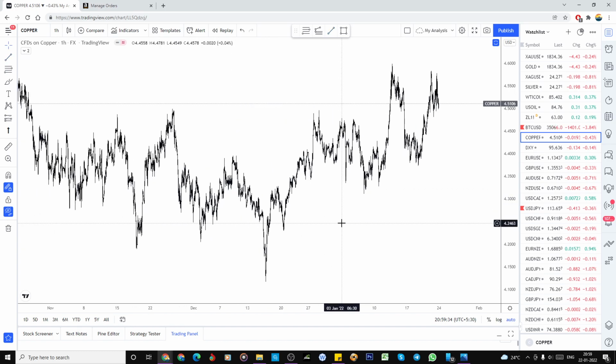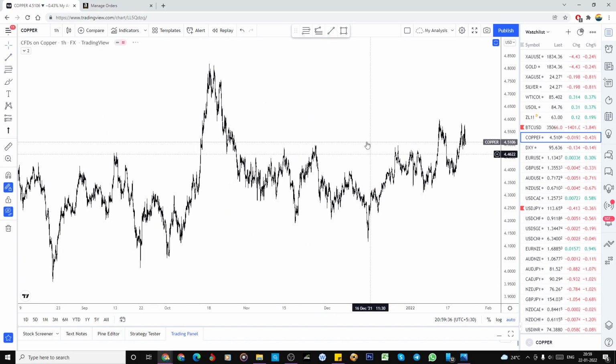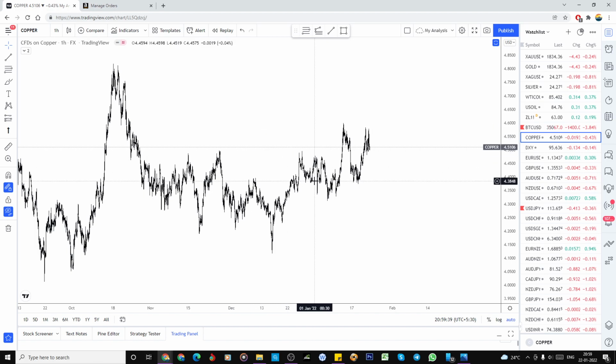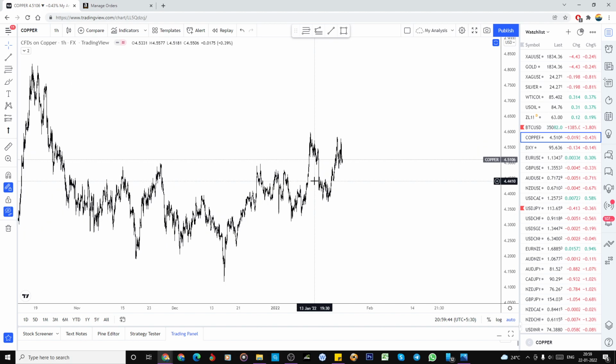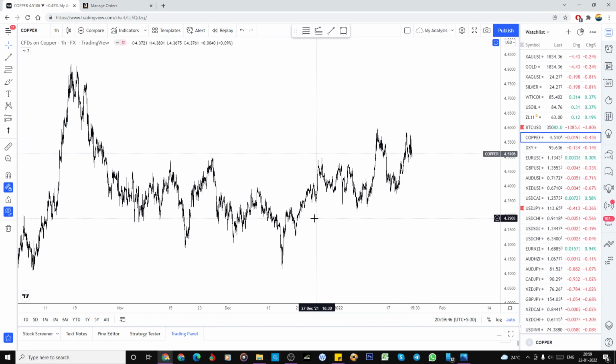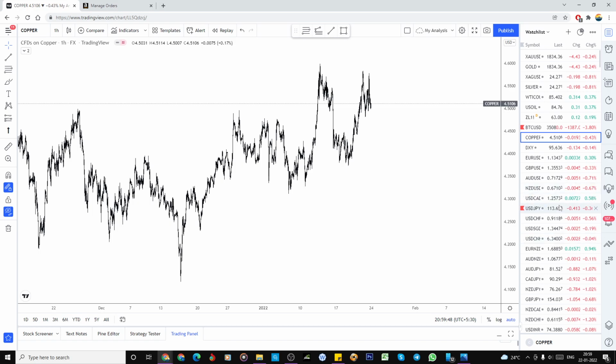I'm not so sure. So if you see, the wave count is important to identify the five-way and the three-way structure. But in copper, see, some pairs are a little bit difficult. How I did in the New Zealand cat, it looks like a five-way structure, and somewhat we have to make this a three-way structure also. So like that, if this is a B, C is a, so how can we make this a B? Here the C contains a five-way structure. We can conclude this as a five-way structure also.